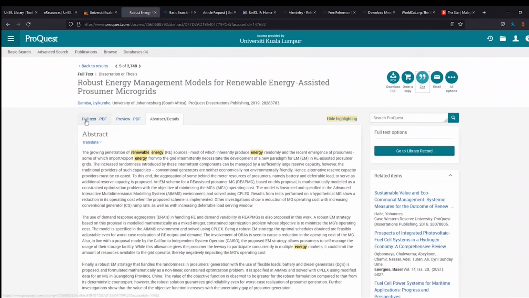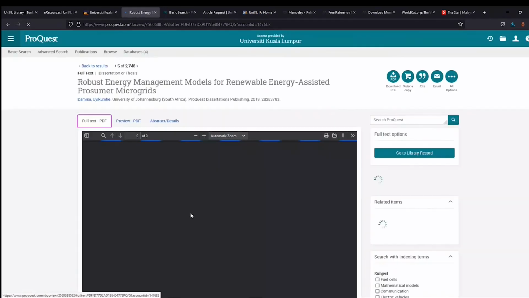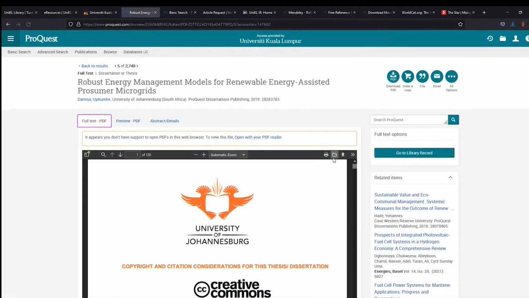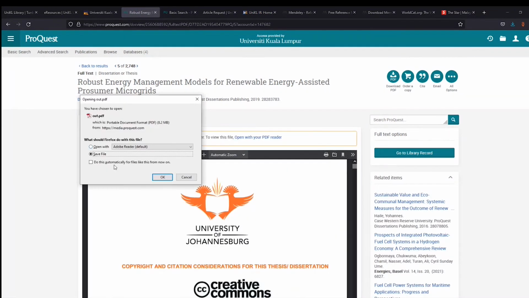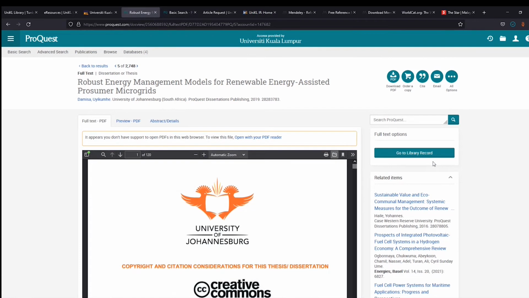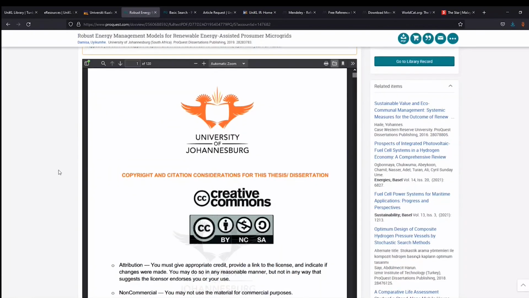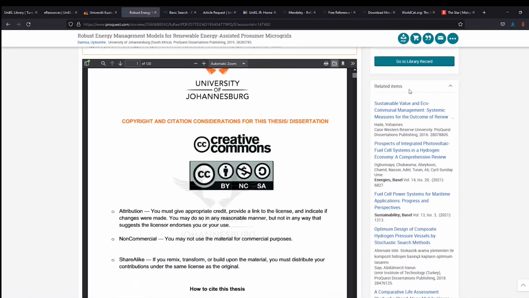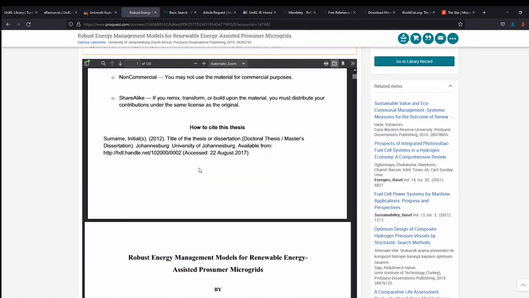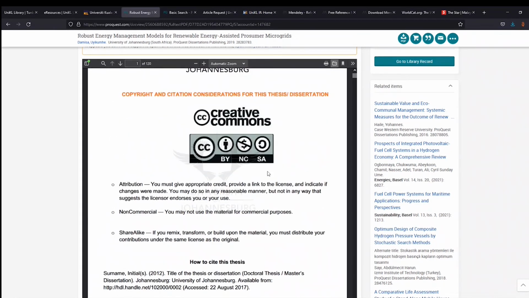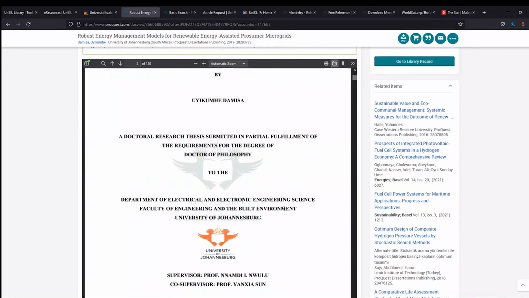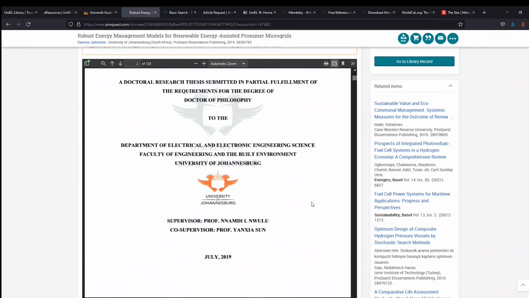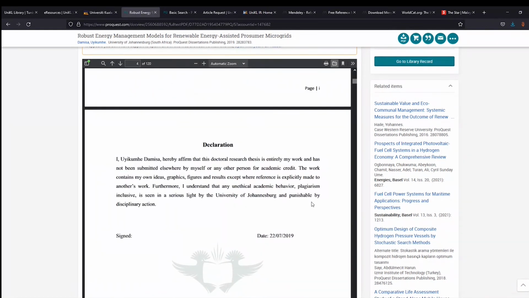And if you decide to download the full text PDF, you just click on download, then you can save the paper automatically. This is a full text. They have 120 pages, from University of Johannesburg, and you can also find related items and recommended articles this year. This is a subject under Creative Commons. So this is an article from South Africa.